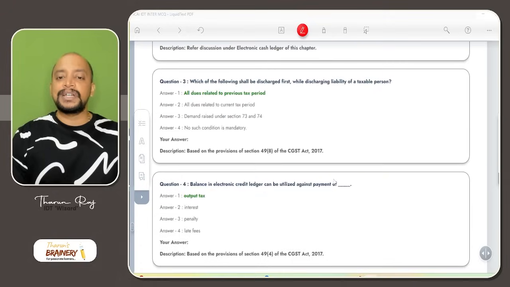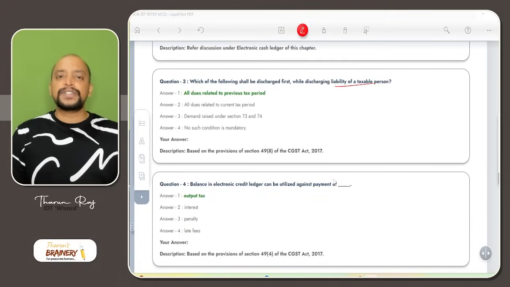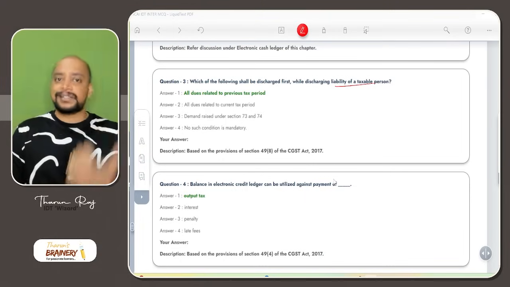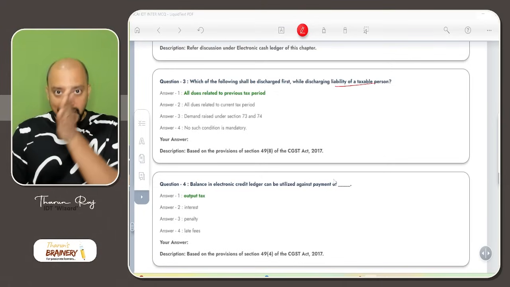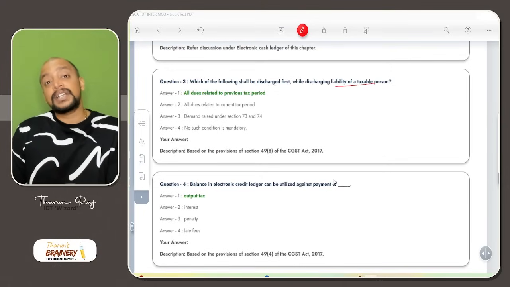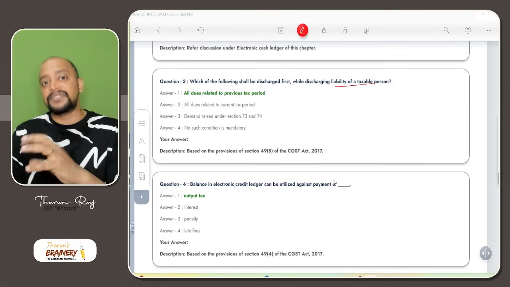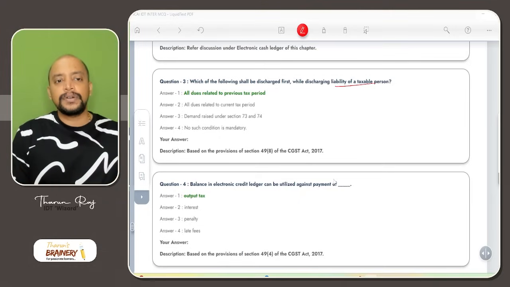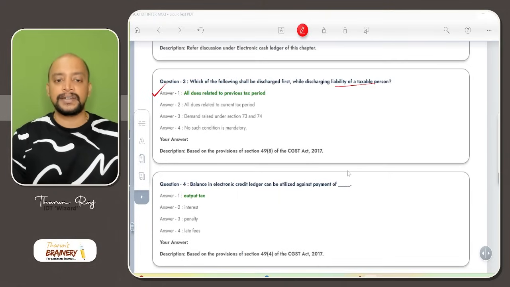Which of the following shall be discharged first while discharging liability of a taxable person? First, we need to pay all the dues of the previous tax period, that is self-assessed dues of the previous tax period, then self-assessed dues of the current tax period, and thereafter the arrears of tax. So anything which we have not paid or evaded, that if they identify, we need to pay. So this is first priority. Second, current tax, current period, and then demand raised under 73 or 74. So option A is the answer.